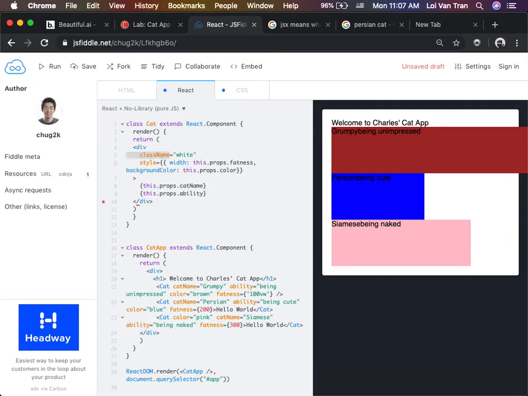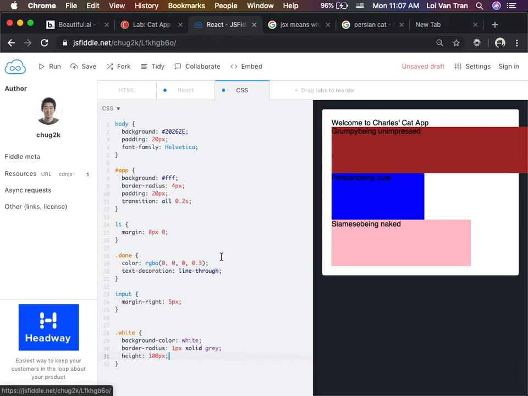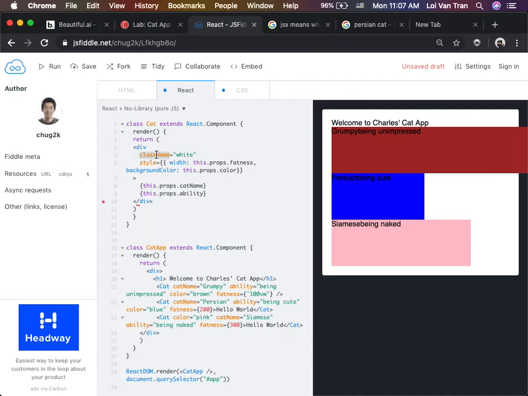So watch this. Pick a color, Kung. Oh, white, okay, got it. It's just that the names were clashing. They said that, from now on, in HTML it's called class, and in JSX it's called class name. Okay, guys, so read the lab. We have to build a bunch of cats. You guys don't have images and stuff.